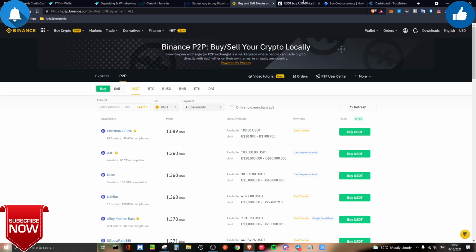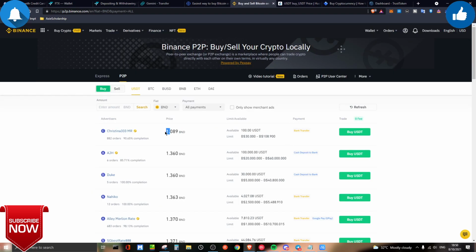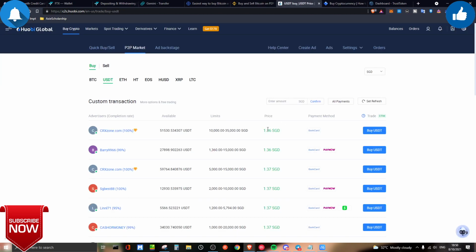And of course, if let's say the next step you want to use for peer-to-peer is Huobi, which I would say has more liquidity that you can trust over here. But of course they do not have the 3 decimals, therefore it's only 2 decimals. So on Binance itself there's 3 decimals, and from there your money will go further, if you want to talk about that in some way.